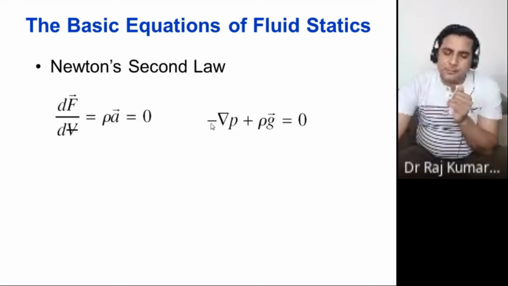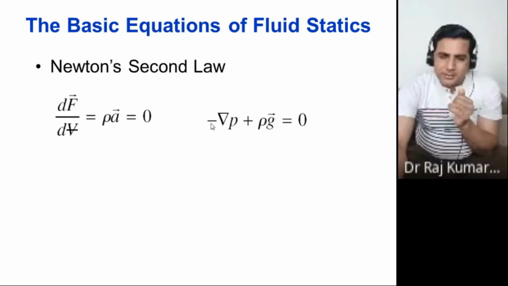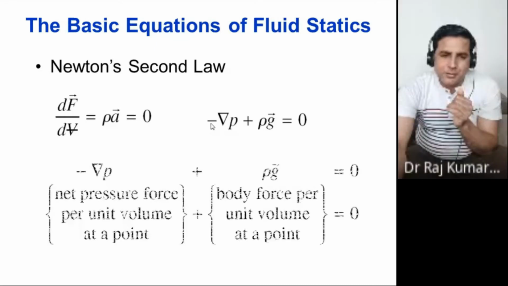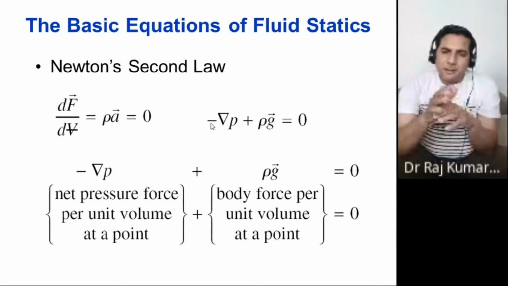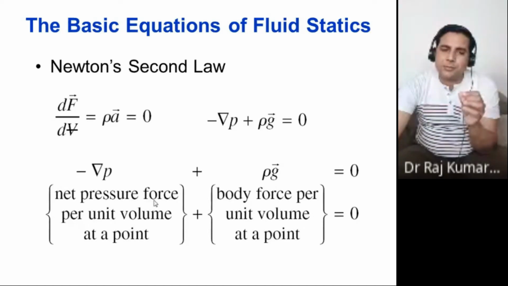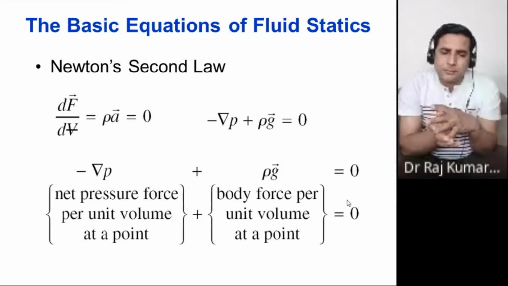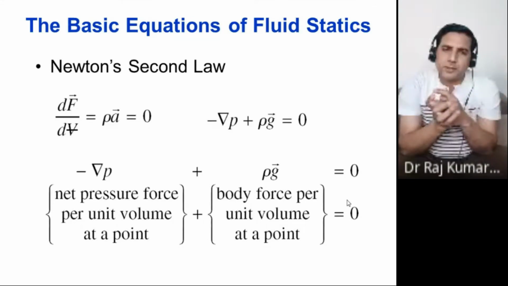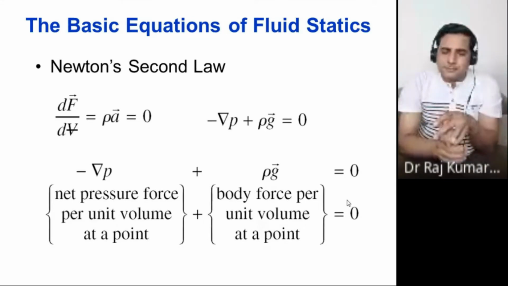This is called del. Now you can elaborate this in terms of words. If you want to write this particular term, this is called the net pressure force per unit volume at a point. This is the net body force per unit volume at a point, and if you put it at rest, the total of both must be equal to zero.